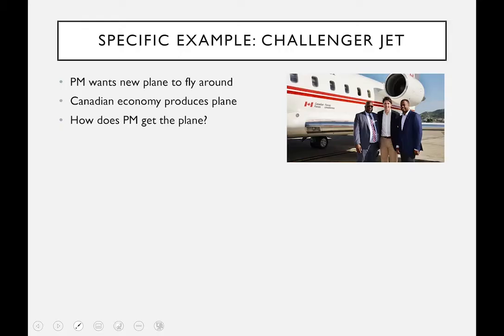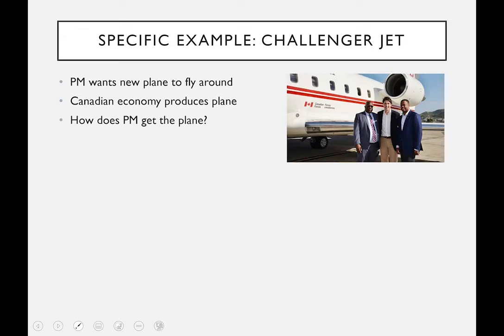So let's imagine a very precise example. Here we've got the Prime Minister. He flies around the world in a Challenger jet. They're produced here in Canada, at least parts of them anyway, by Bombardier. Now I think it's Airbus. So how does he get a hold of this plane?